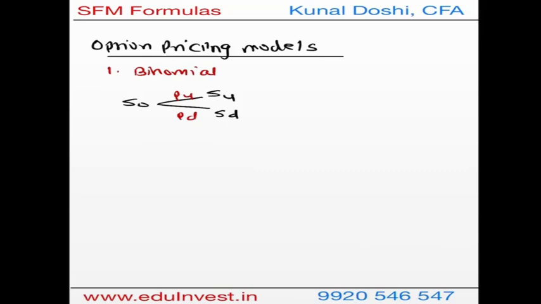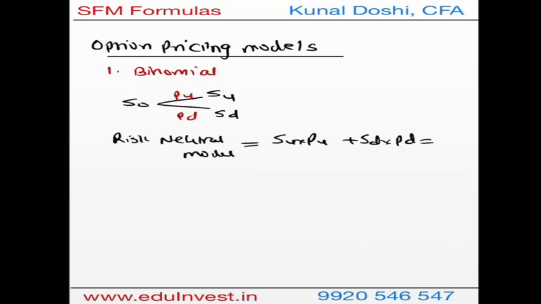Based on this, we focus on the concept of the risk neutral model, through which we derive the probabilities. The formula in that case is: spot when it goes upwards times the probability of it going upwards, plus spot when it goes down times the probability of it going down, should be equal to the theoretical future price, which we just calculated before. This is the concept of the risk neutral model. Through this we get the probabilities.